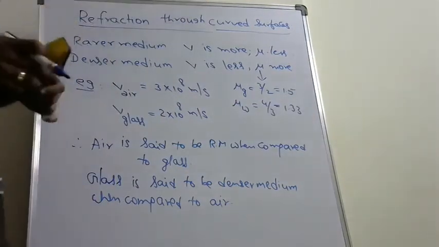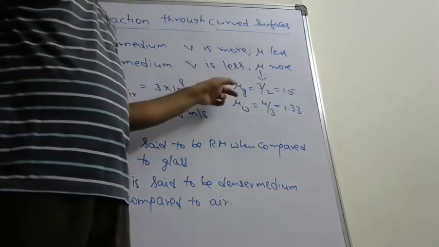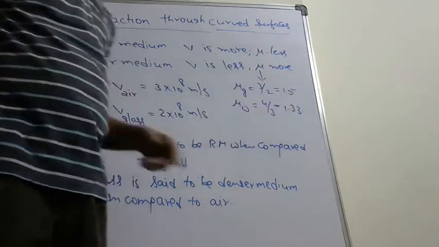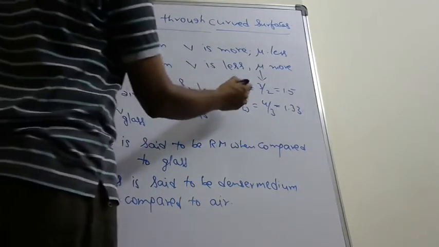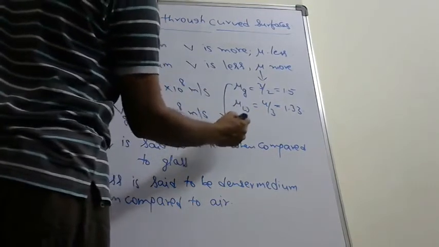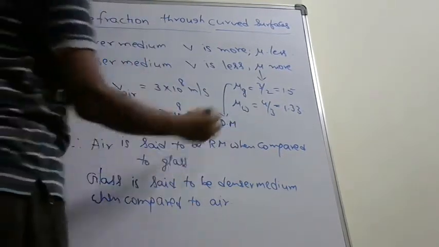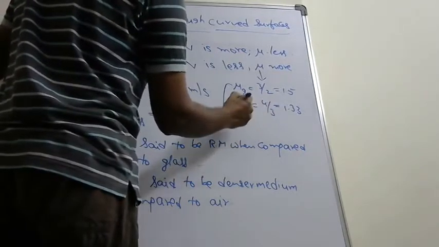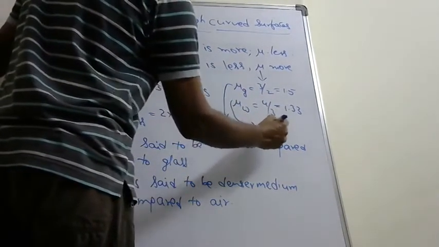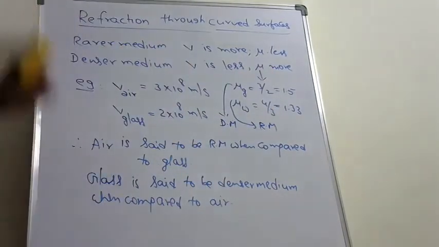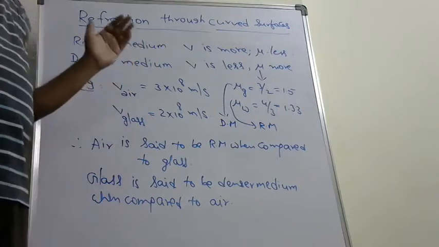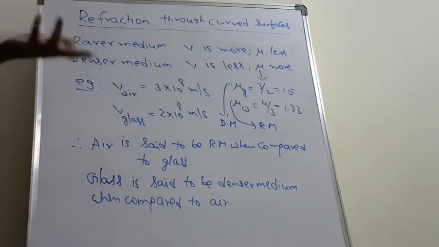Now, look. Refractive index of glass is more when compared to refractive index of water. Therefore, glass is said to be denser medium when compared to water, and water is said to be rarer medium when compared to glass. So, all these concepts are discussed in your previous classes.